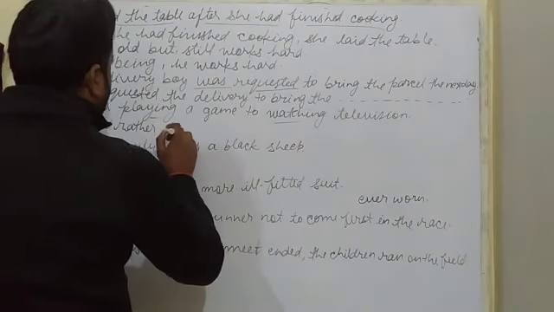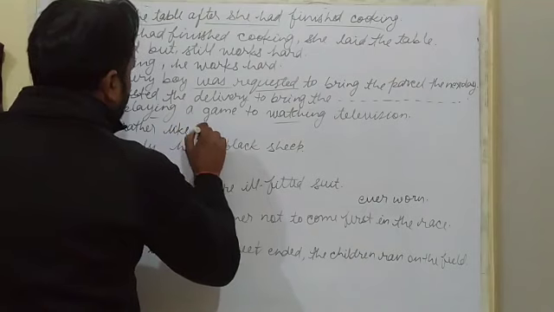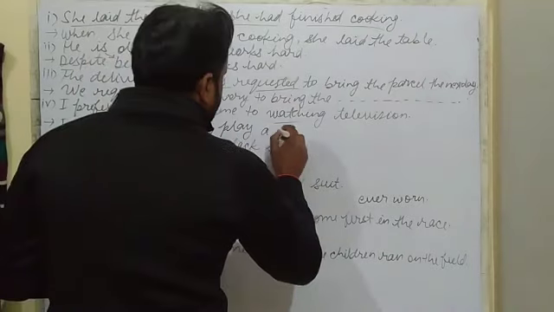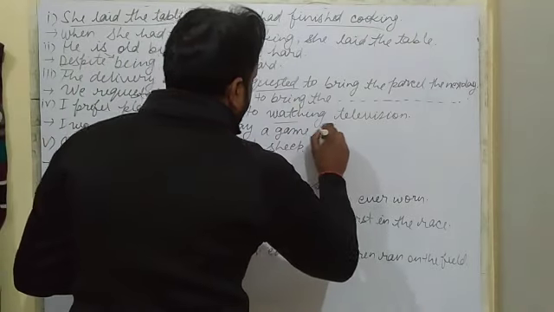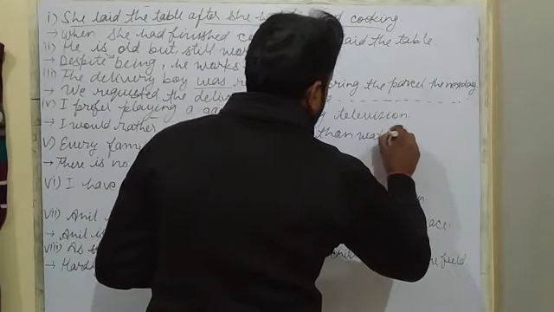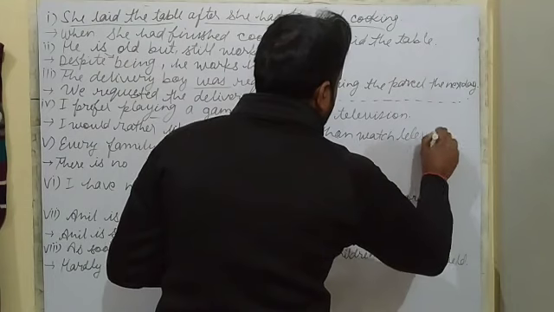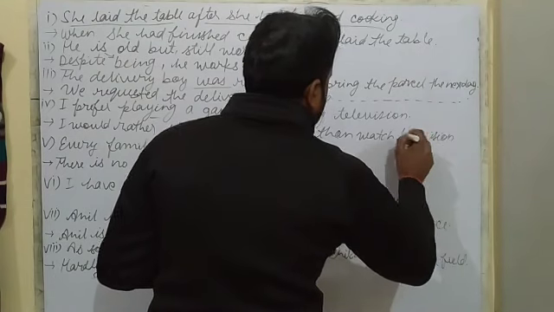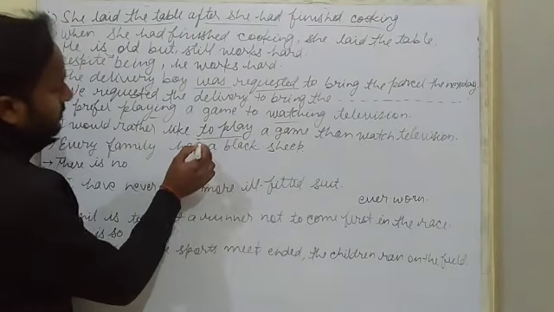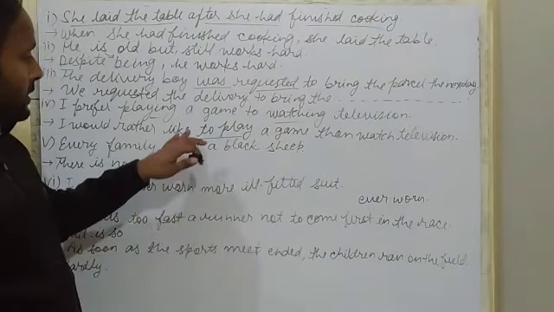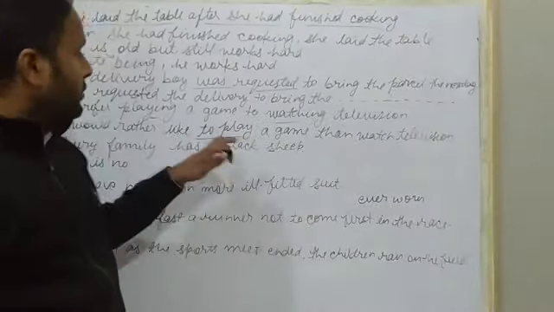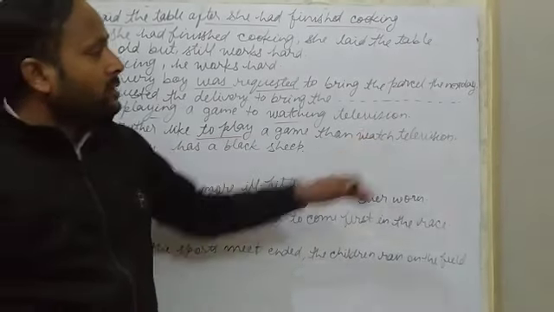I would rather like to play a game than watch television. This sentence will be changed like this. Only the first verb will have the preposition to and not the second. The second will be supposed already from here: to play a game than watch television.